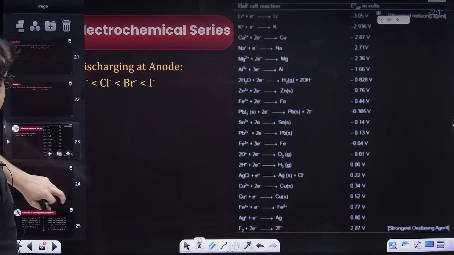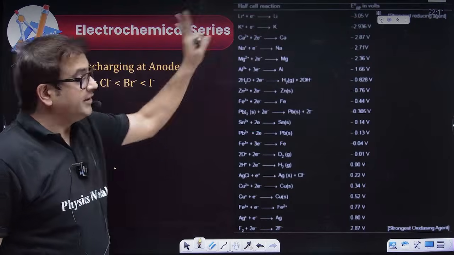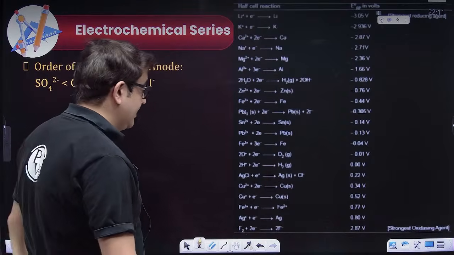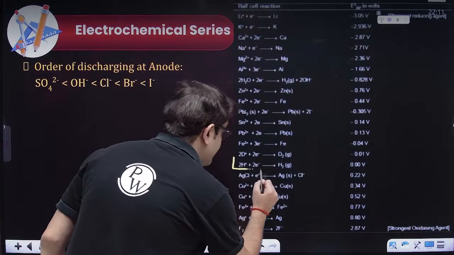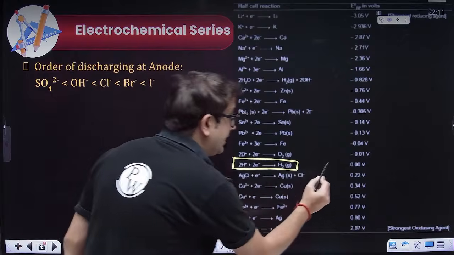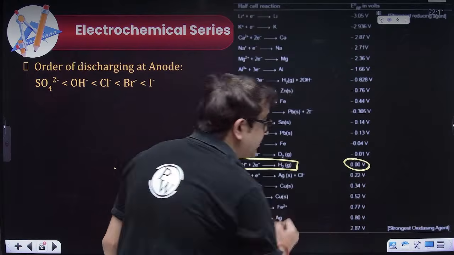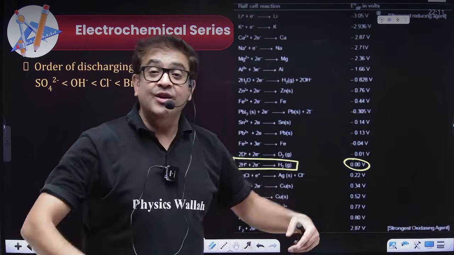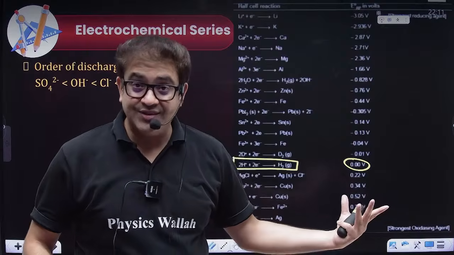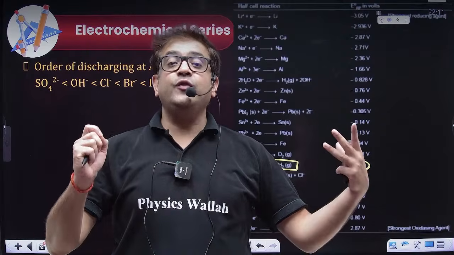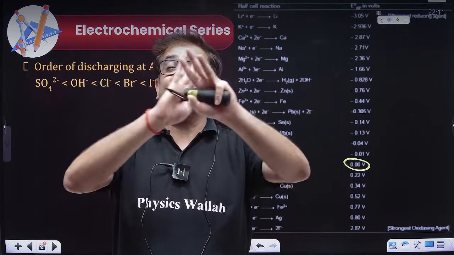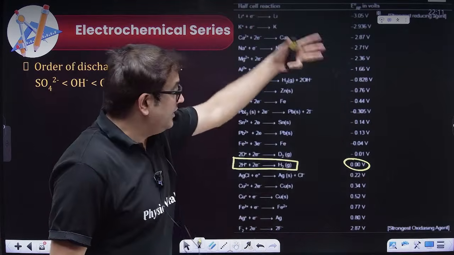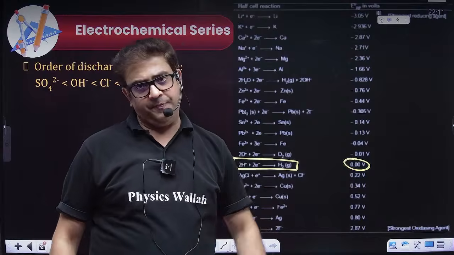That series is known as the electrochemical series, in which this is the reference hydrogen whose potential is assigned as 0. I'm not saying it is 0, it is assigned as 0. And once, with respect to hydrogen taken as 0, the standard value, if you calculate the electrode potential of all the electrodes and arrange them in increasing order, then this is the series that you get.